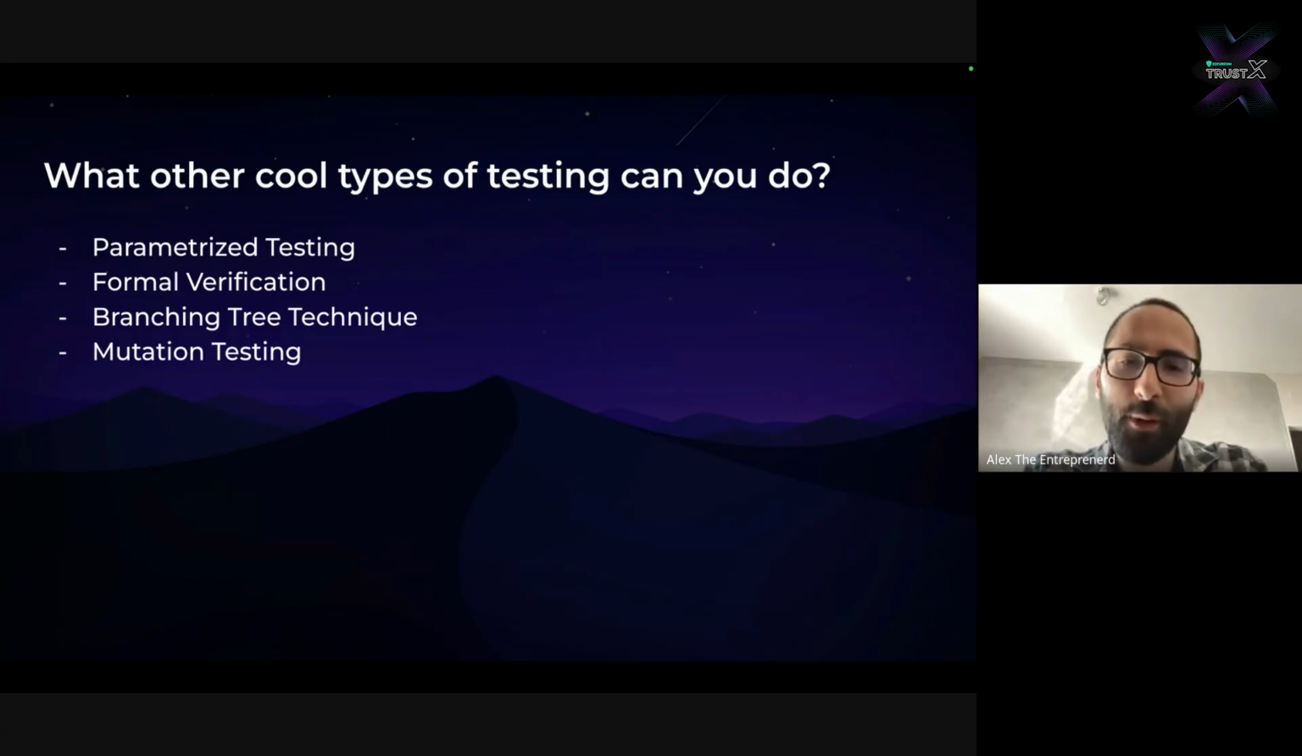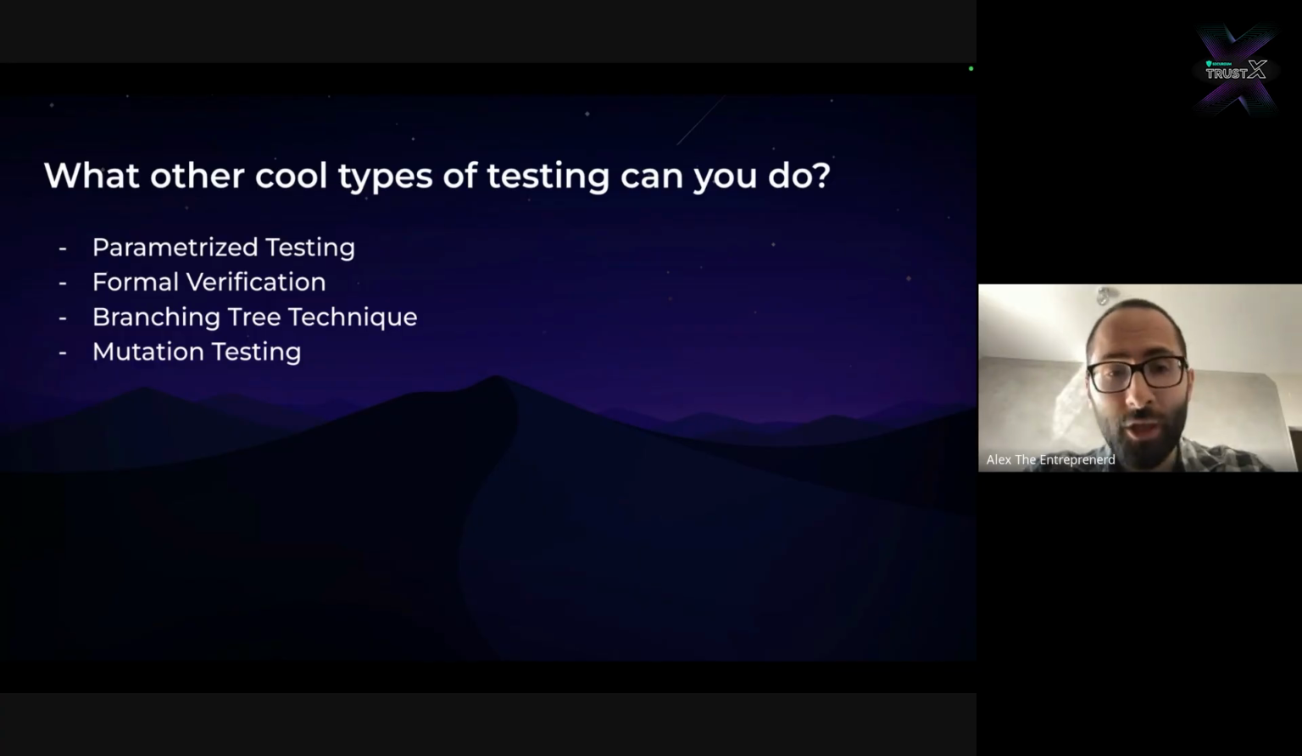The Python people will say that's fuzzing. It's not exactly fuzzing. It's more of a way to templatize your tests. Formal verification is another amazing field of research. You should go check out Certora and Halmos, as well as Kontrol.